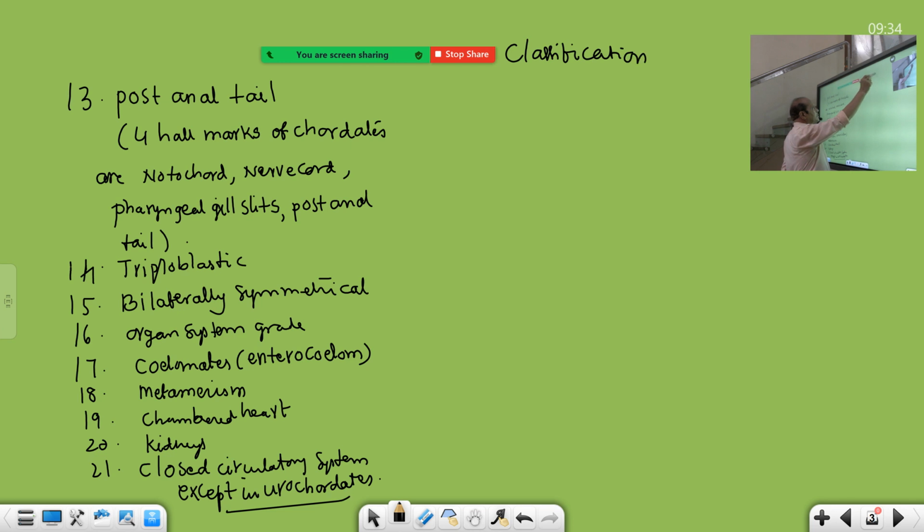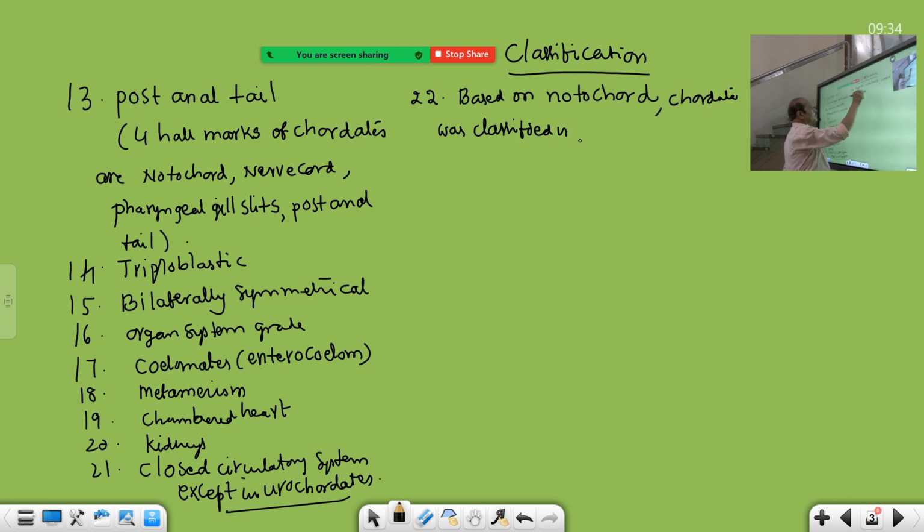Regarding classification, every phylum is classified based on some feature. Classification of chordata is based on notochord, by the presence or absence of notochord or by the replacement of notochord. Based on notochord, chordata is classified into 3 subphyla. How many subphyla are there in the chordata?